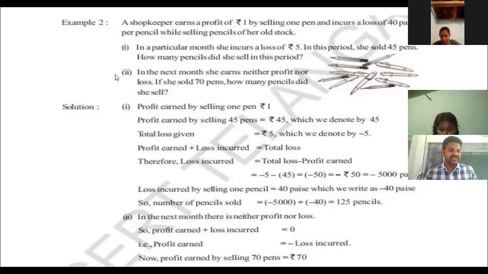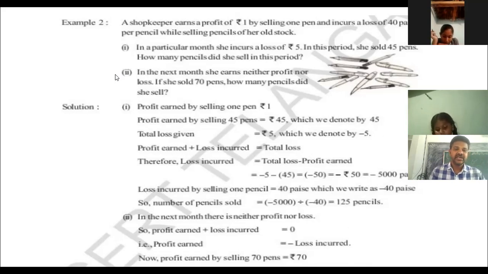The shopkeeper earns a profit of 1 rupee by selling 1 pen and incurs a loss of 40 paise per pencil while selling pencils of her old stock. Incurs a loss of 5 rupees.